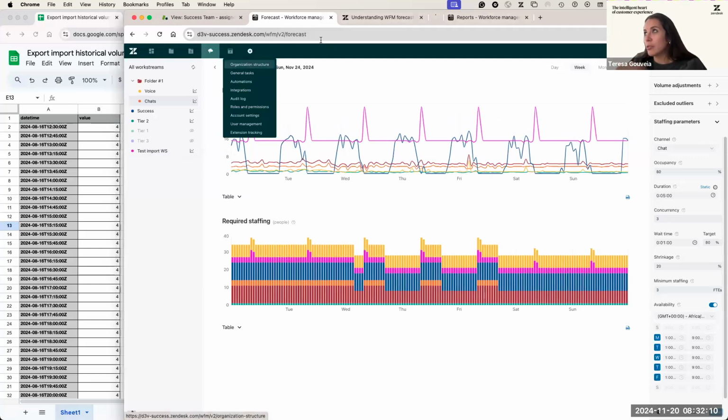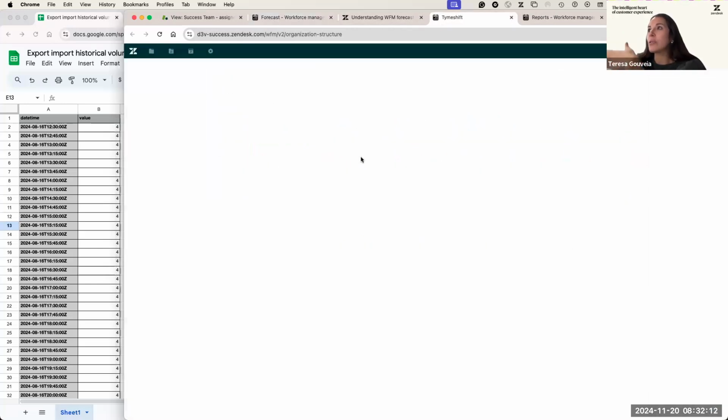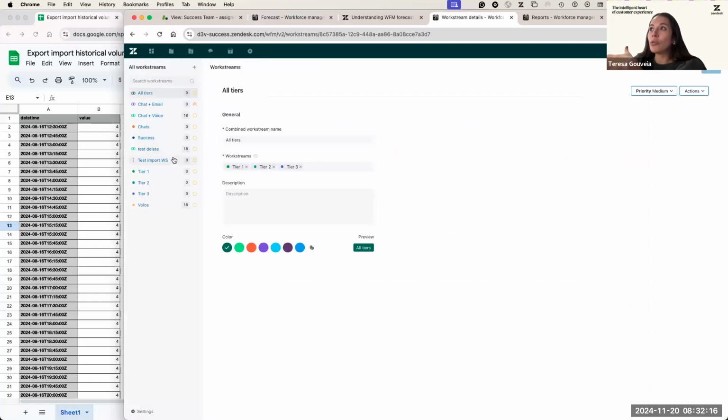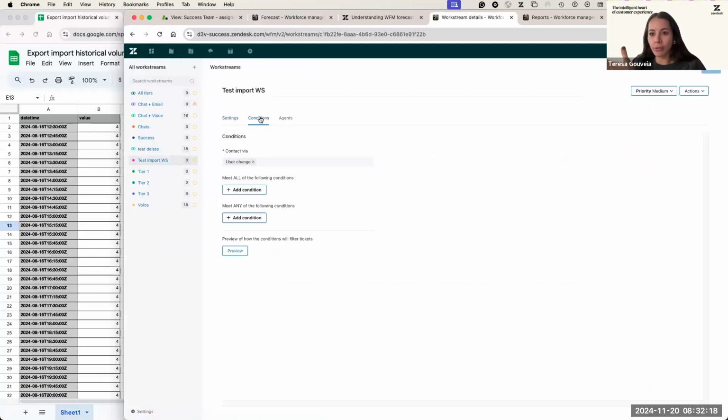I go to my organization structure, then to workstreams. I create a workstream and I use a condition that I know I will never have. In this case, user change. I don't use this regularly in my Zendesk account, but I have this option here. This is only to create an entry on the forecasting page.